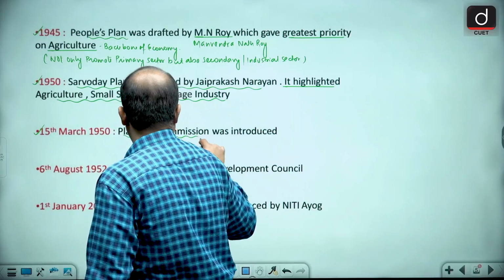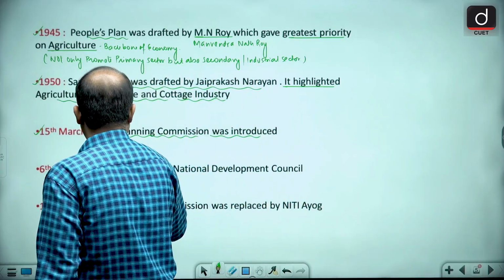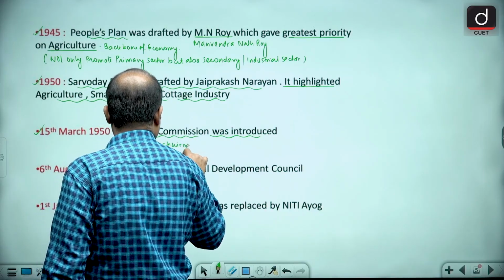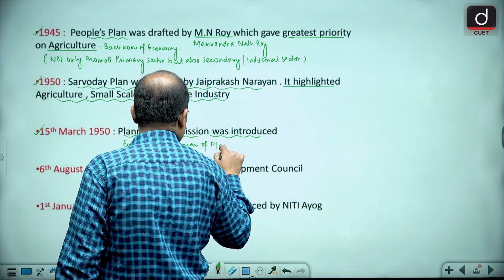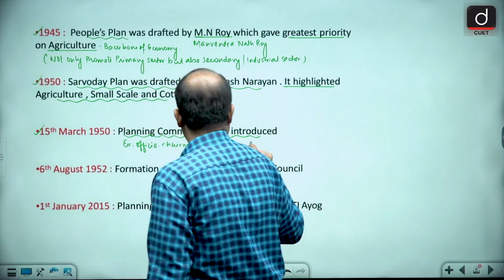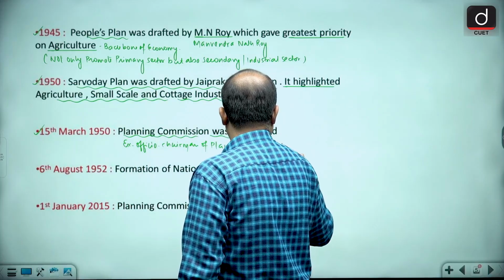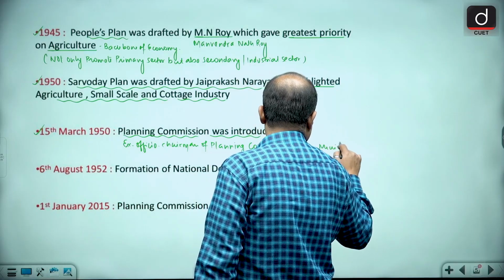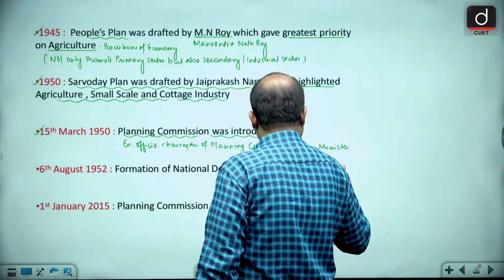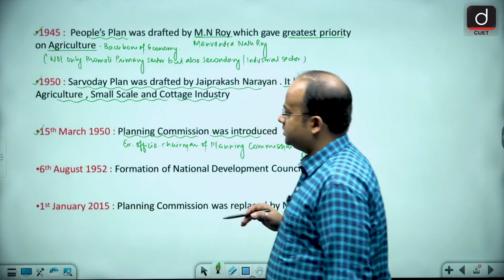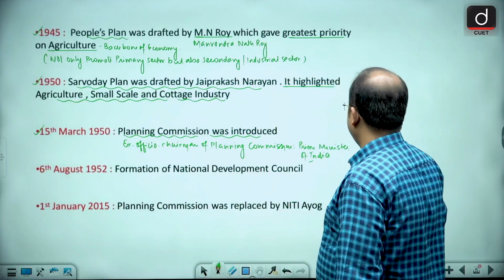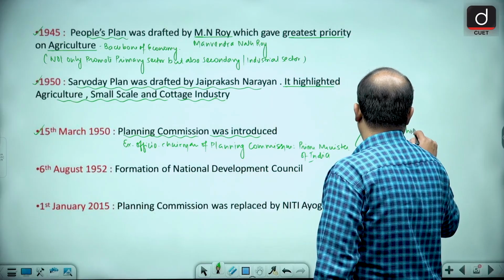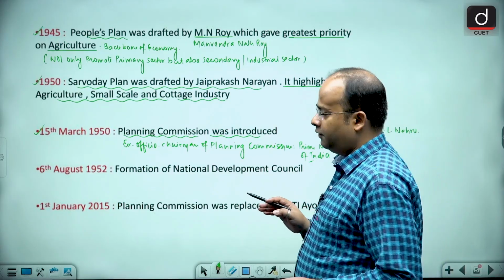The ex officio chairman of the Planning Commission was the Prime Minister of India, and at that point of time, my dear learners, the Prime Minister was Pandit Jawaharlal Nehru, who became the first ex officio chairman of the Planning Commission.